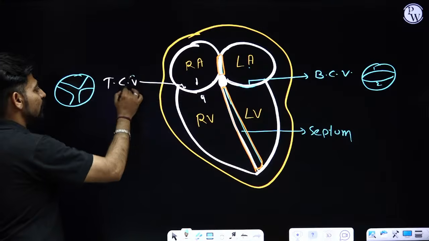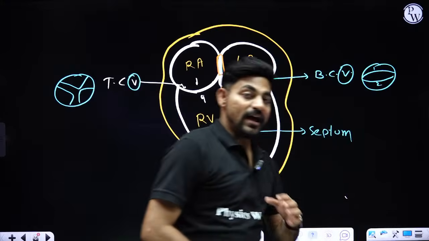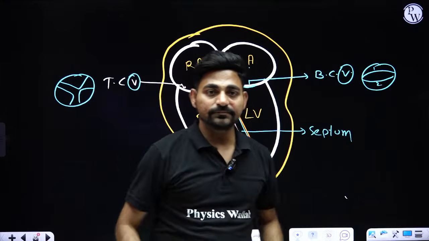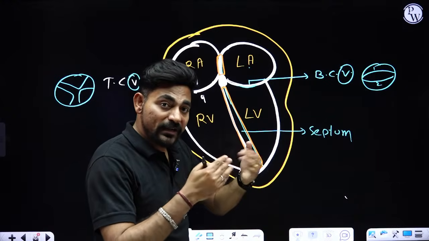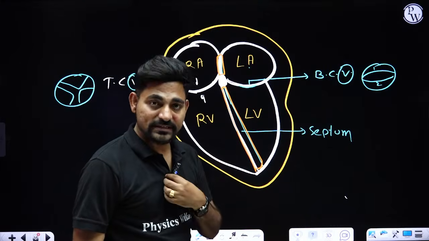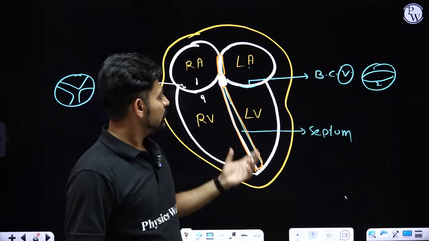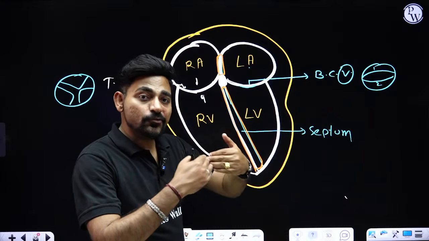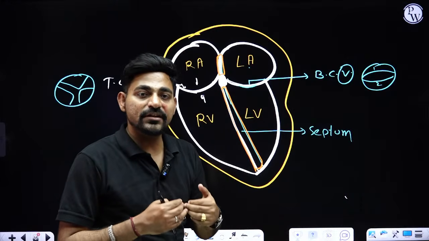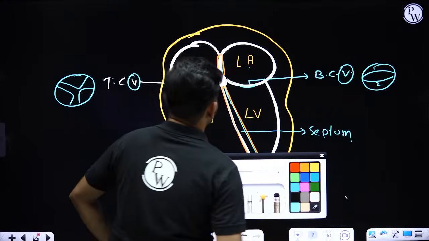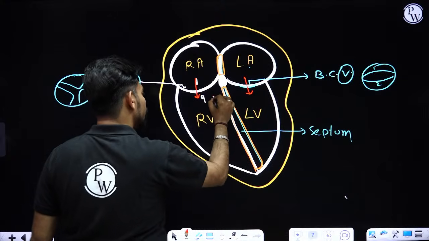Now what is the function of valve? The valve acts as a mechanical diaphragm, right? A diaphragm kind of structure whose opening and closing will be regulated by some muscles, though valves are fibrous structure in nature, membranous fibrous structure. They will maintain the unidirectional flow of liquid. Like blood can only come from the atrium to ventricle but cannot go back.